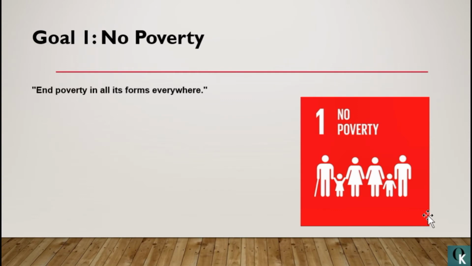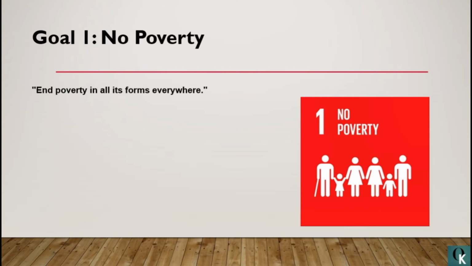The first goal is no poverty. The tagline is end poverty in all its forms everywhere. We are all aware of poverty; the entire world is affected by it. To remove poverty, goal 1 is no poverty. Inequality, climate change, and all the factors that affect the economy of a country or a particular place should be handled so that poverty is eradicated.